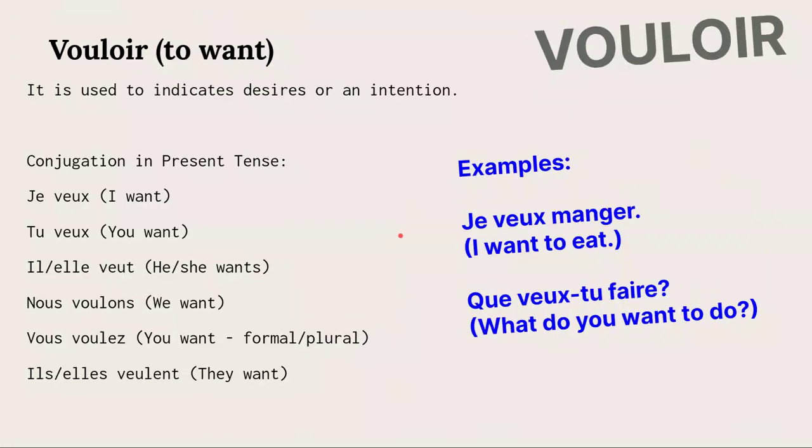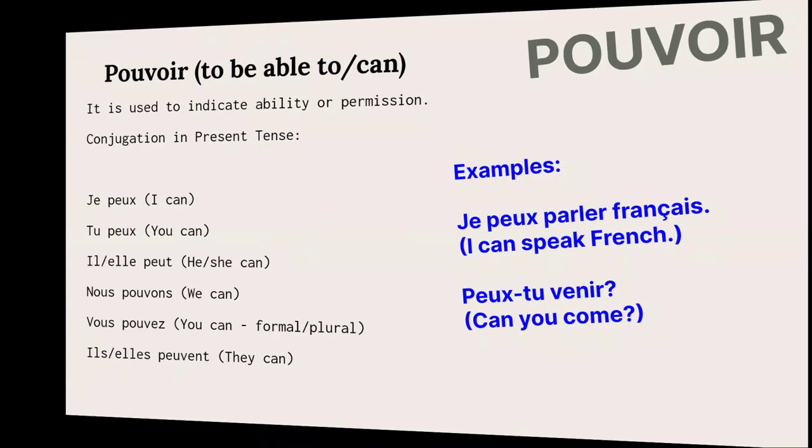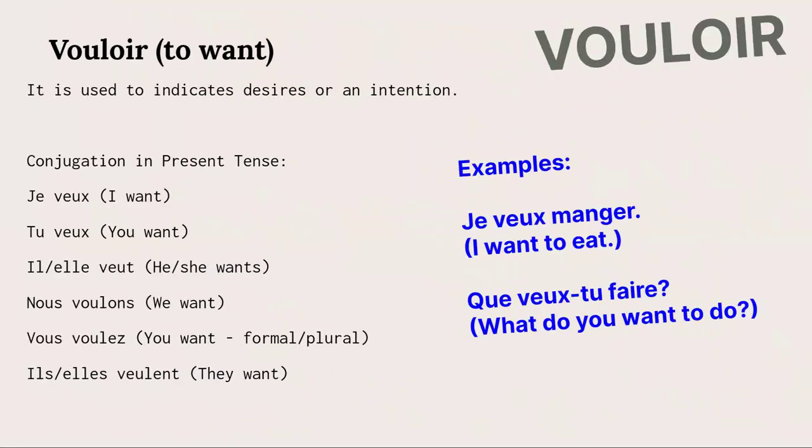The next verb is vouloir, to want. We use this verb to express desires or an intention to do something, de faire quelque chose. Let's see how to conjugate this verb. This verb and pouvoir, for me, I call them sisters because they just look the same. The difference is the L in the verb, while pouvoir has V, this one has L. So the conjugations are the same.